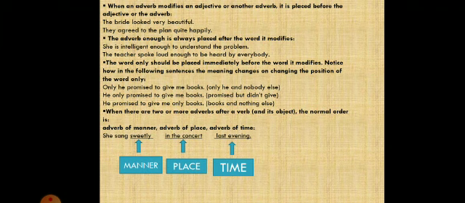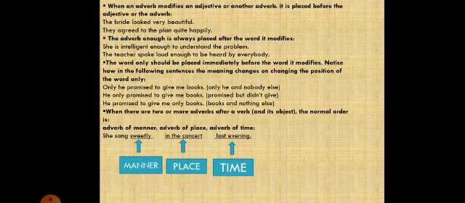Now I placed only before the verb. He only promised to give me books. It means he only promised me to give books, but he didn't give me books. He promised to give me only books. Here it means that he promised to give me books only and nothing else. So it depends upon the position of the adverb; the meaning can be changed when you change the position of an adverb in your sentence.